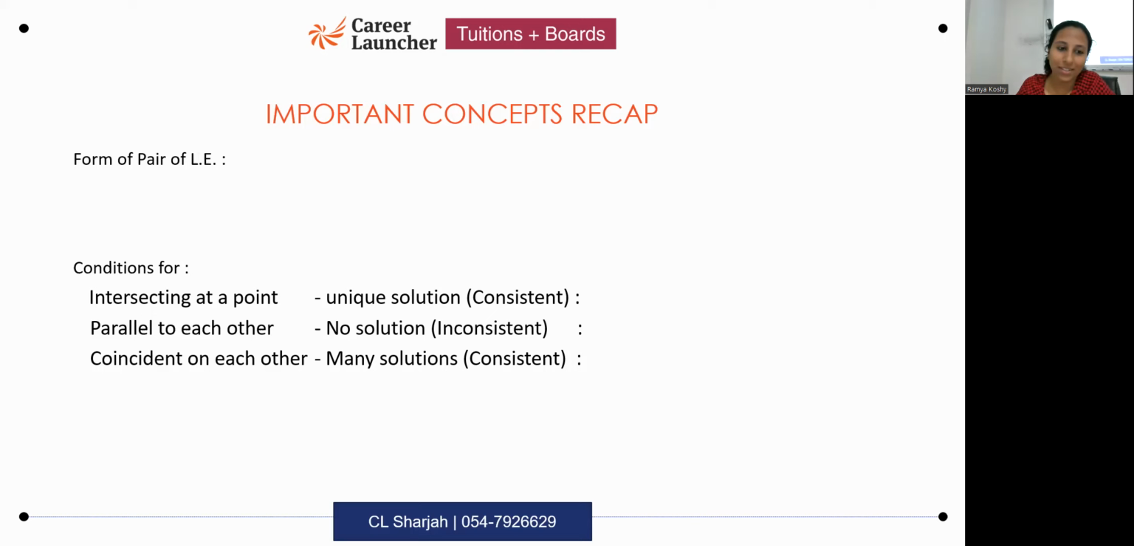This is just one thing. I've already given part of the answer here. Right? Intersecting means unique solution, means consistent. So that is given. I just want you to write the condition in terms of A, B, and C then.